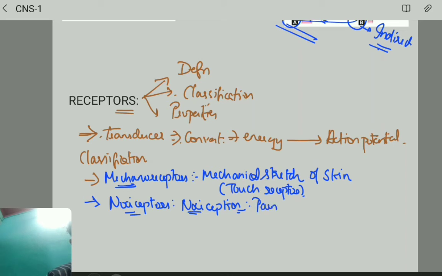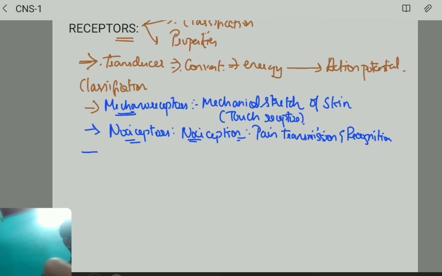It is going to help us in pain transmission as well as recognition. So these are the pain receptors, nociceptors. Okay. Next very important, thermoreceptors. You tell me. Thermoreceptors means what receptors they are? Yes, temperature receptors.